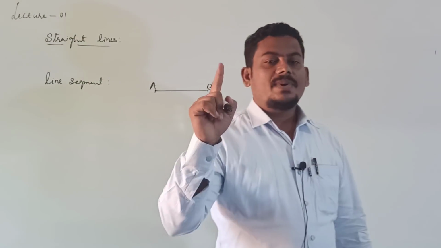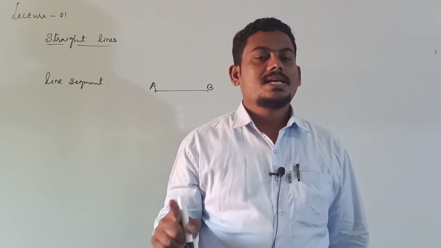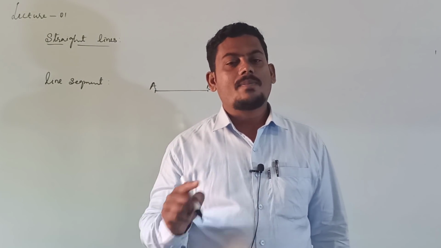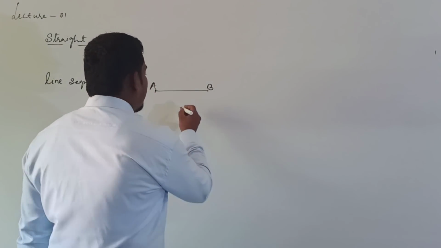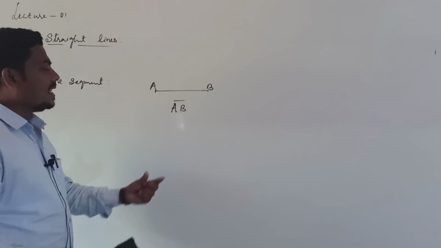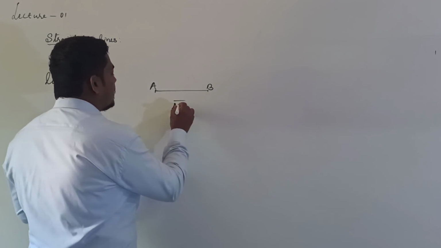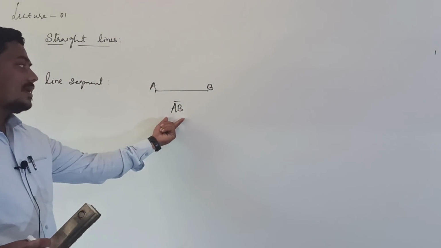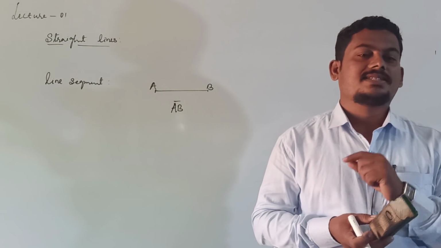Once again, let capital A and capital B are any 2 points in a plane, then shortest distance between capital A and capital B is called line segment AB, and line segment is denoted with AB bar. AB bar means line segment AB. The shortest distance between 2 points is line segment.